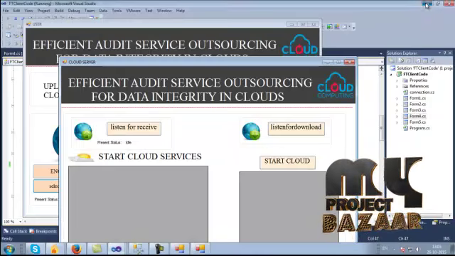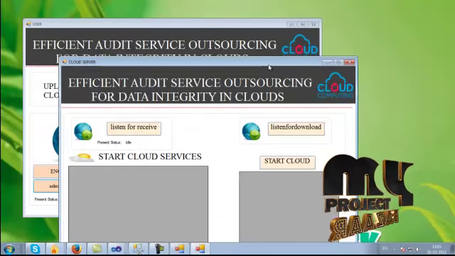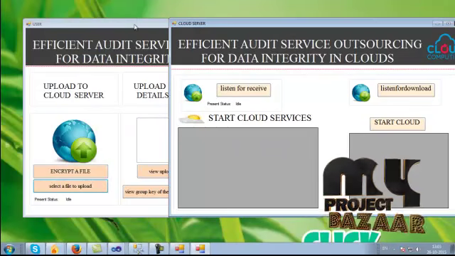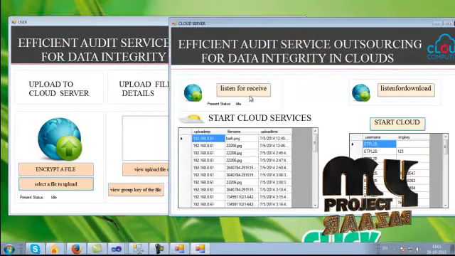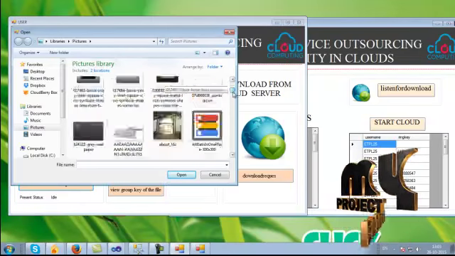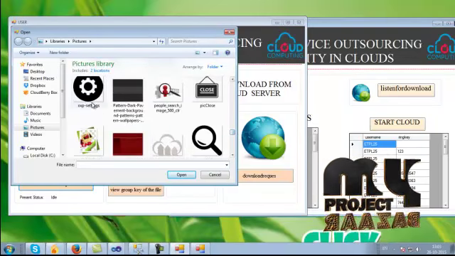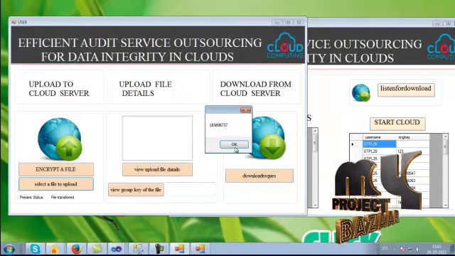Let's see the project. Open the Cloud and Client project. Now click the Start Cloud button. It will show the cloud users. Click Listen Receive to accept the file request from the user. Now the client has to select a file.